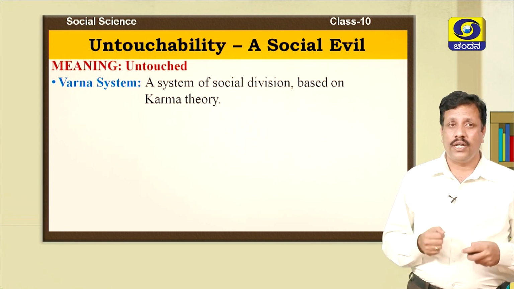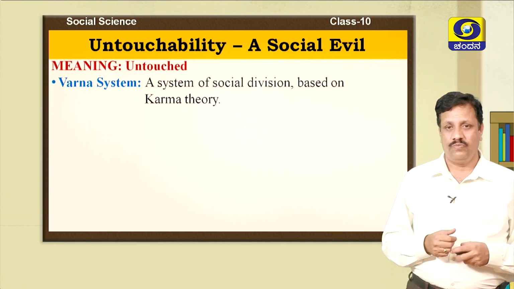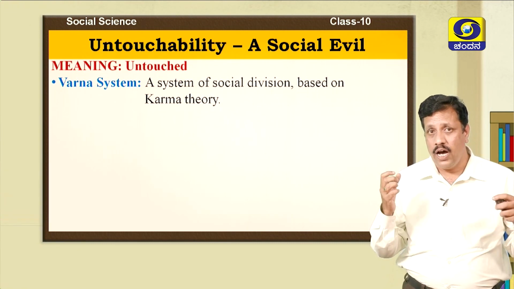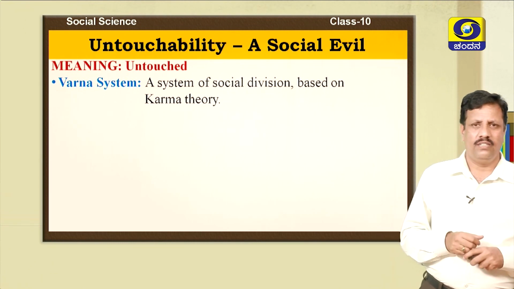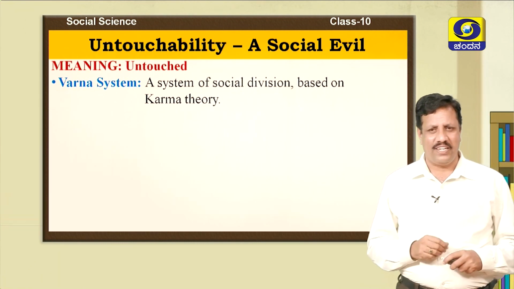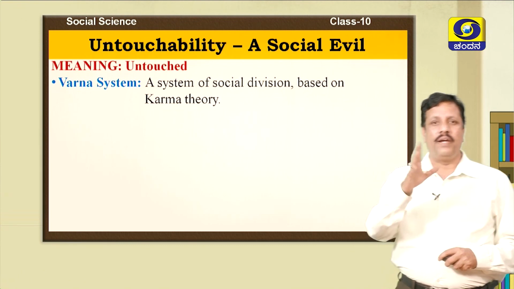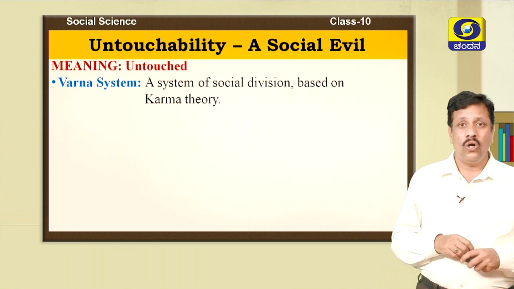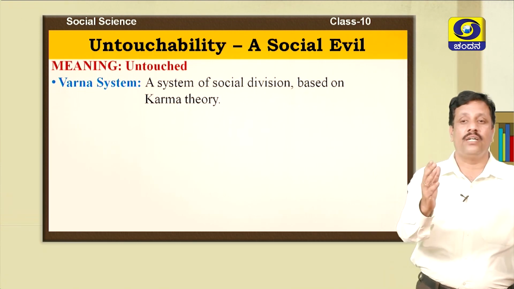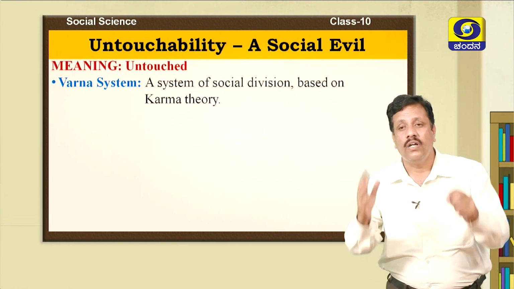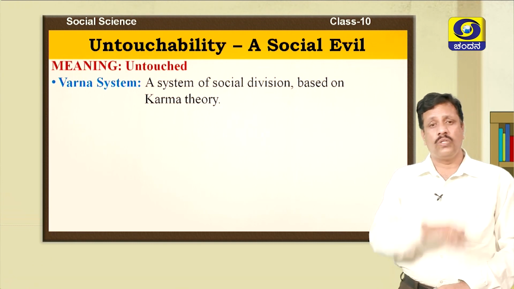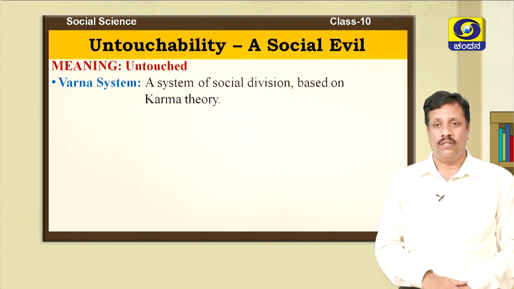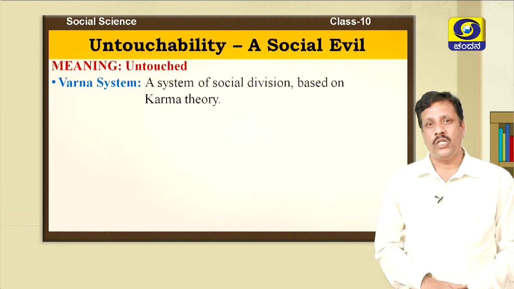It emerged in India through the Varna system. This Varna system is a social division which is based on the karma theory. What is this karma theory? Karma means work. So, the people are categorized here on the basis of the work they do. According to this karma theory, there were 4 categories in the society.